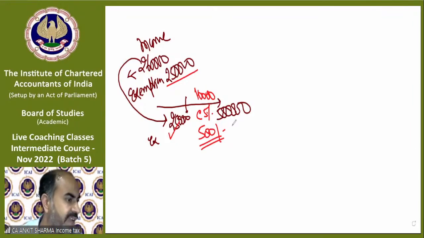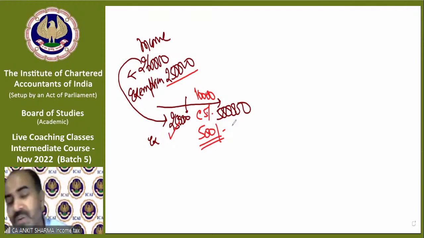Swati asks: if the age is 60 to 80, will the rebate be 12,500 or 10,000? Very good question. The rebate will be a maximum of 10,000 rupees in this slab rate. But the income tax has just started. In some cases, there are special rate incomes, like capital gain, which has a 20% rate structure. If you have a capital gain income, then it is possible that income is up to 5 lakh, but tax is more than 10,000 also. So we are not discussing that topic.